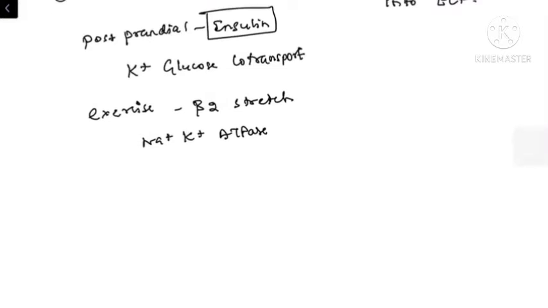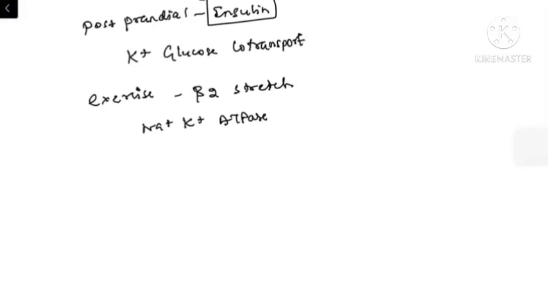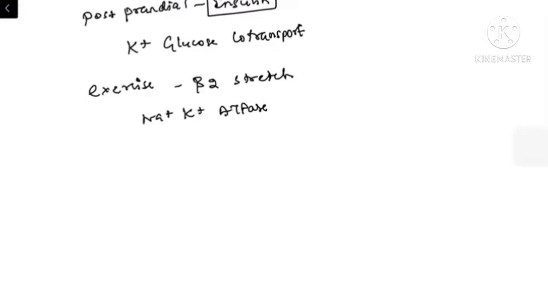Actually this is happening for the benefit of the patient, because whenever the patient is exercising, there will be muscle injury as well as efflux of potassium from the muscles into the extracellular compartment. Along with that, there is activation of the sodium potassium ATPase pump, which will pump the potassium shifted to the extracellular compartment back into the intracellular compartment.